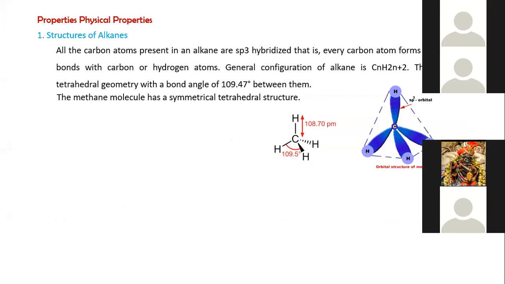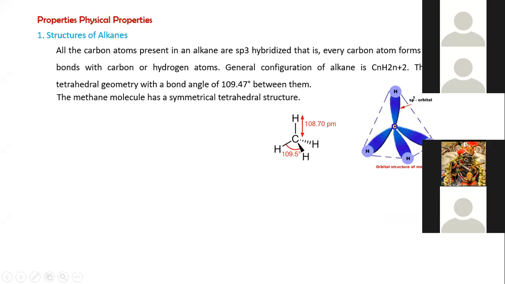So the next part is physical properties of alkanes. As we discussed, the carbon atoms present in the alkane are sp3 hybridized, and every carbon atom forms four sigma bonds with carbon or hydrogen atoms.